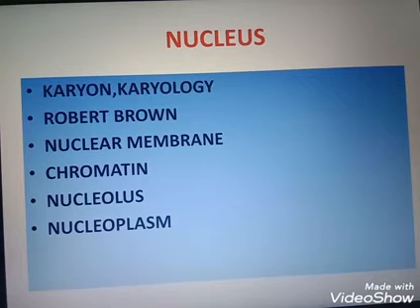Nucleoplasm contains many regulatory proteins. Regulatory proteins control the formation of DNA and RNA, or their working. Then the next one is the nucleolus.